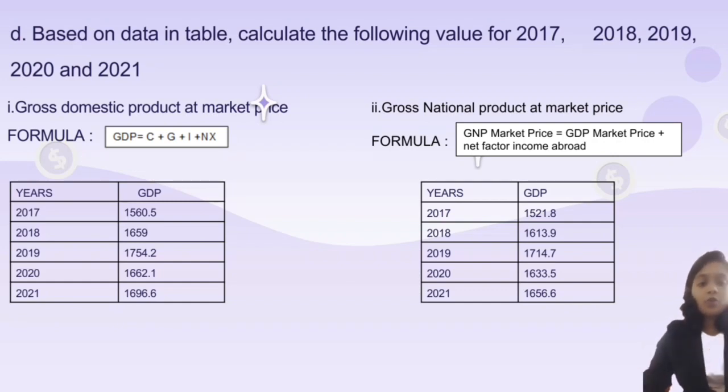Next, I have to calculate gross national product at market price. For this, the formula is GDP at market price plus net factor income from abroad. By using this formula, I get the answer for 2017 as 1521.8, 2018 was 1613.9, 2019 was 1714.7, 2020 was 1633.5 and lastly 2021 is 1656.6.